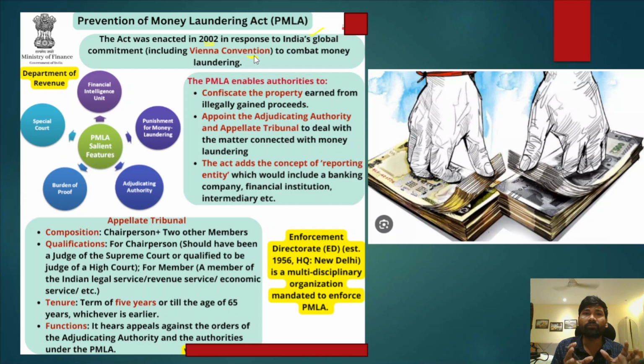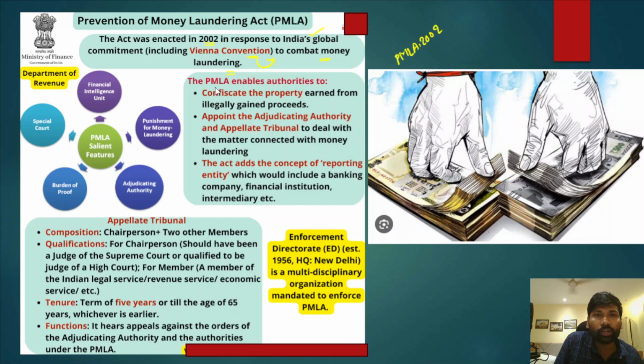The Vienna Convention provides for combating money laundering. Therefore, in order to give effect to the Vienna Convention, the government of India responded with the Prevention of Money Laundering Act 2002.